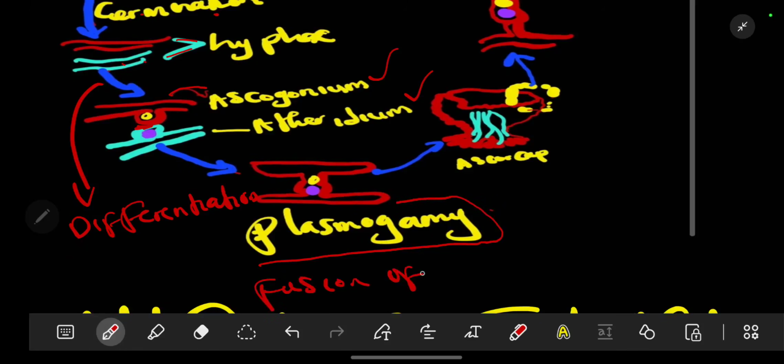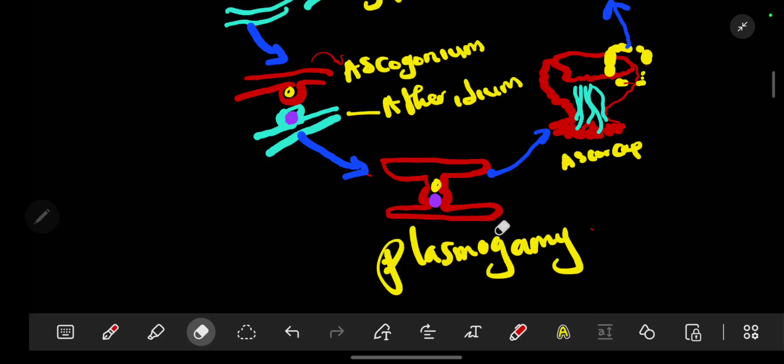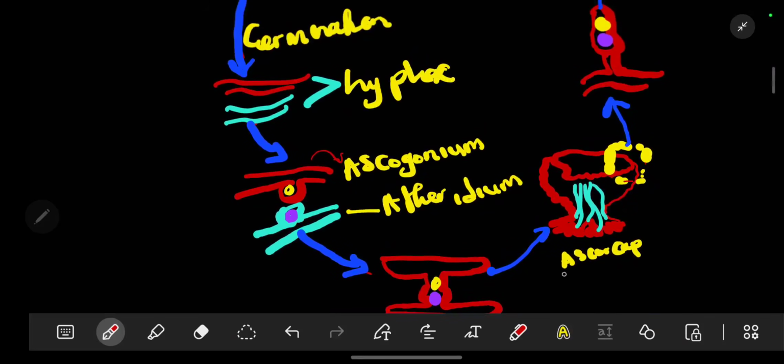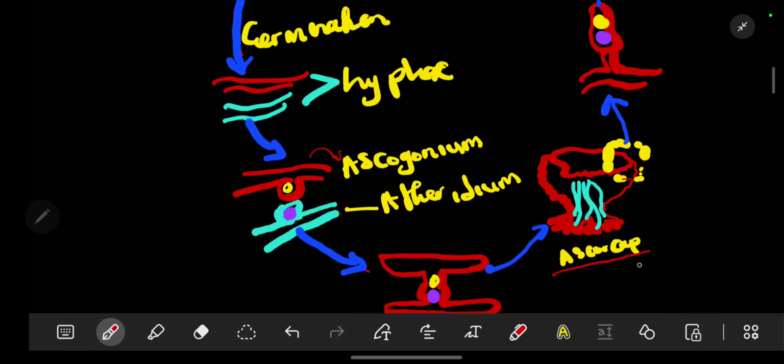Plasmogamy is the fusion of the cytoplasm. After plasmogamy, they will develop into this complex structure called ascocarp.